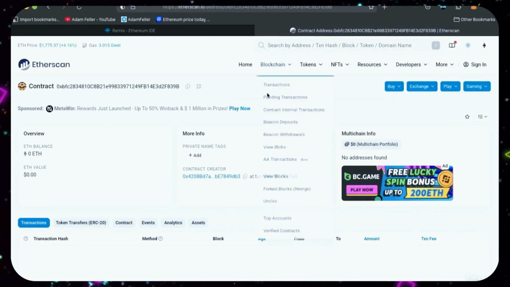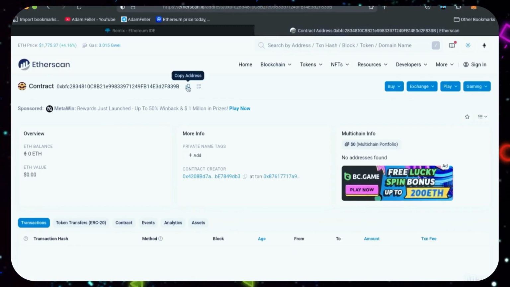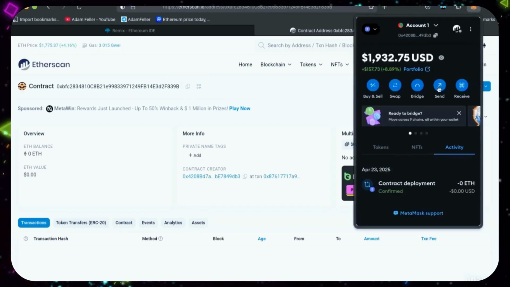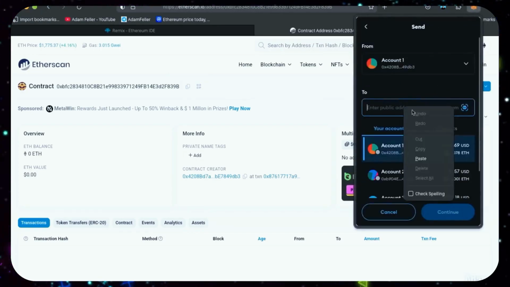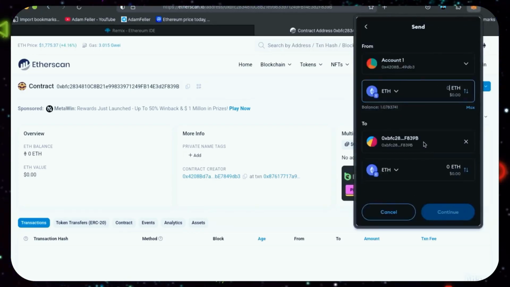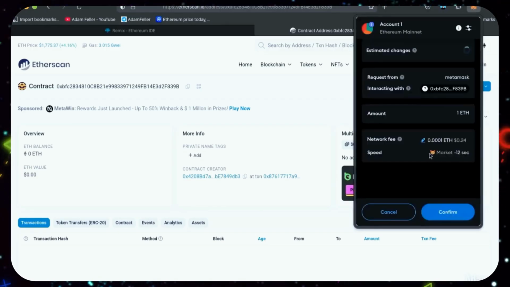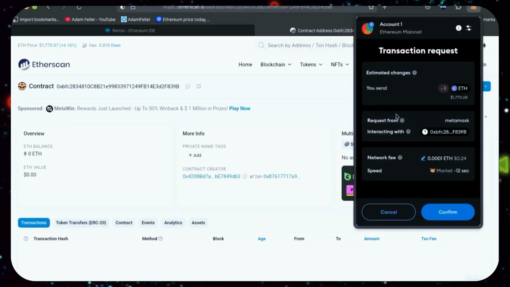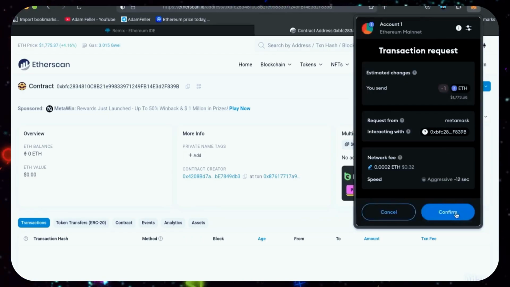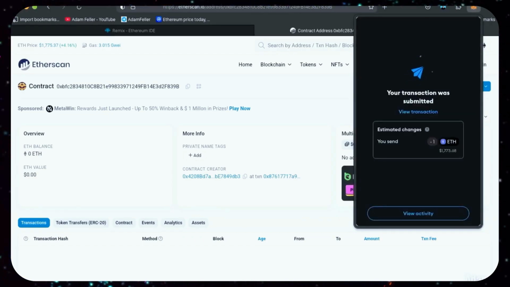Next, let's fund our contract with some Ethereum. I'll copy the contract address once more and head back over to MetaMask. Make sure you've got the right contract address in there. I'll put in 1 Ethereum and set the gas fee to aggressive again. Nice, transaction confirmed.